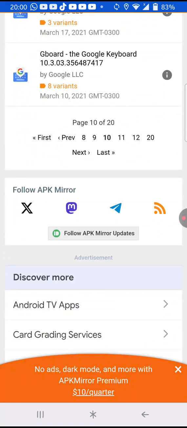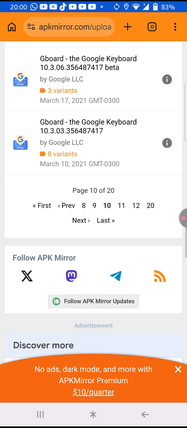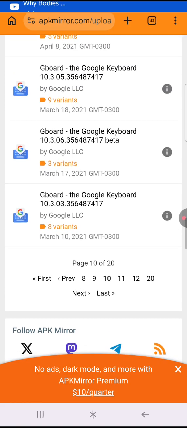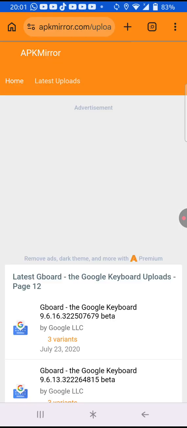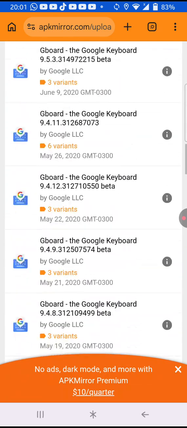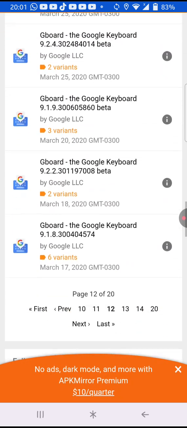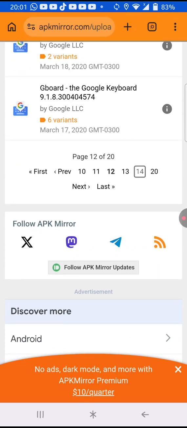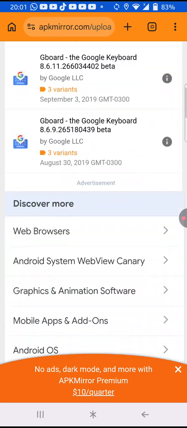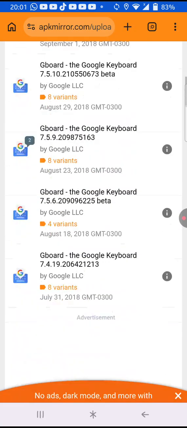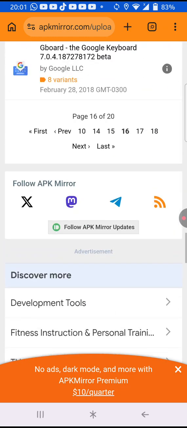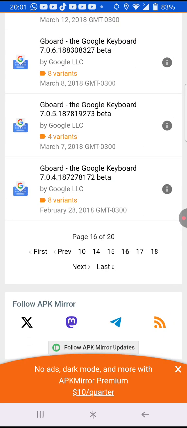If you wanna go to the middle to this final page, then tap on it many times until you see the 2017 version of the Google keyboard.